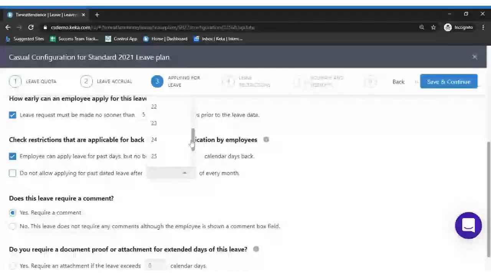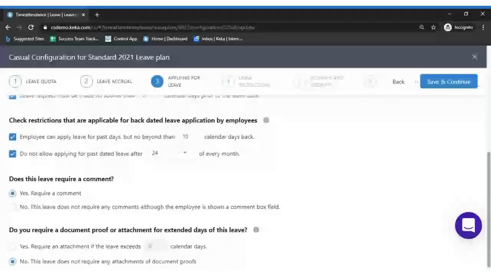Let's assume your payroll cycle is 26 to 25, you can select this option as 24, so that you can capture leave in payroll, and the leave can be calculated perfectly. So you can select this option.